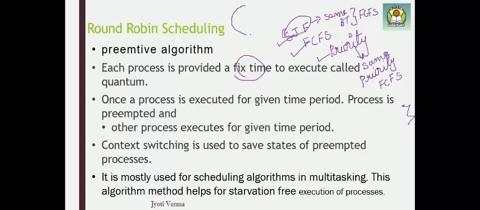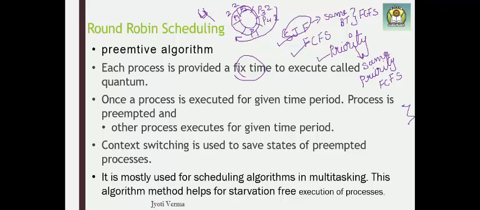So you can think of it as a circular queue. Process P1 has come, P2 has come, then P3 has come, then P4 has come. Suppose they are given a time slice of 2 milliseconds only, but process P1 needs 4 milliseconds for completing its processing. So once again which process will come into execution? P1. So it is going in a round fashion, so it is called the round robin scheduling algorithm.